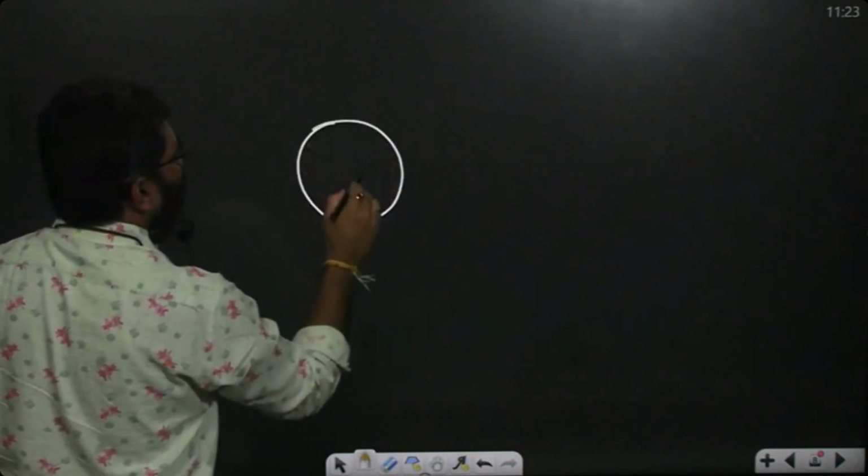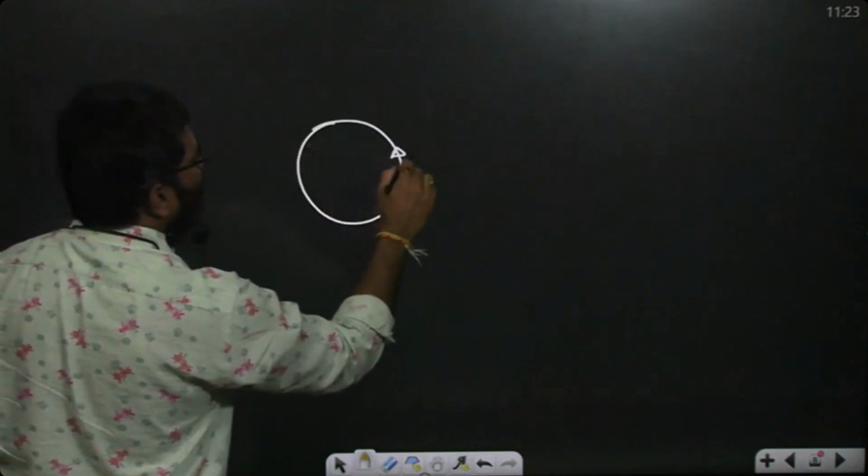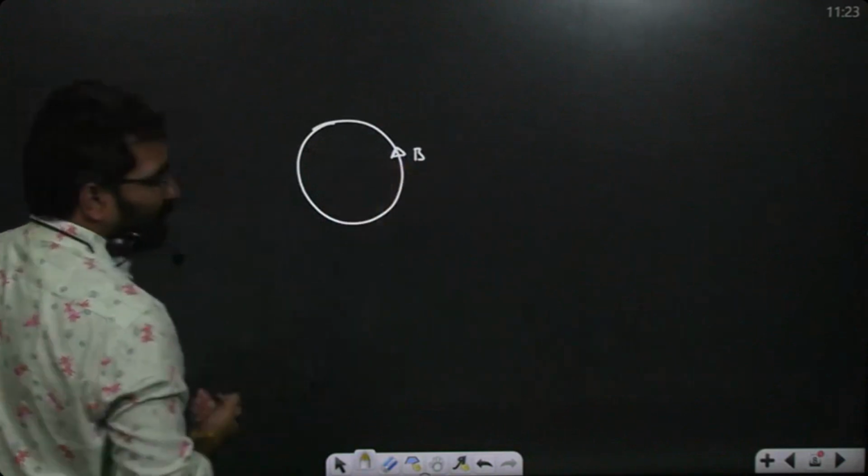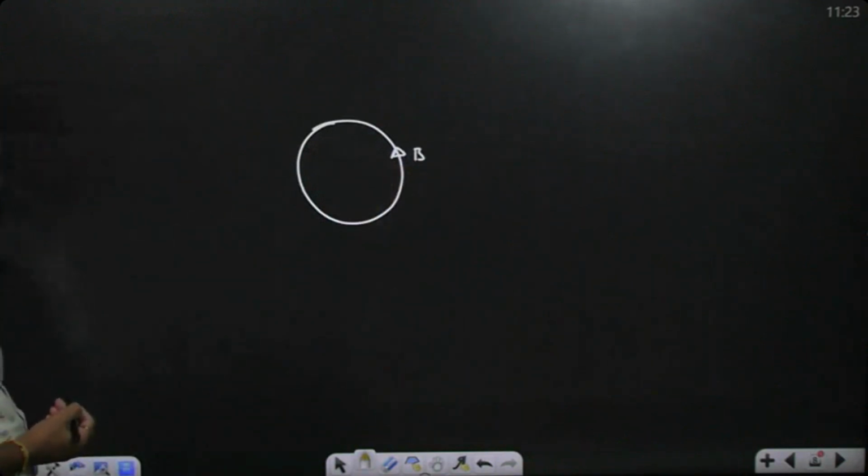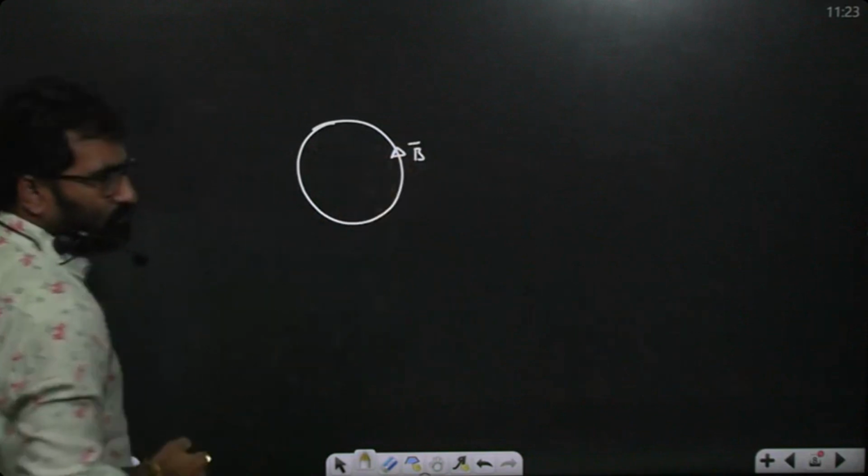Next, coming to Biot-Savart law. Everything I am discussing is in Biot-Savart law concept only. So moving charge, current carrying element always creates a magnetic field. Current is nothing but moving of charges. So moving charge also creates magnetic fields and electric fields. Now, suppose I am taking magnetic field along this direction. So where would be the current element? Magnetic field is along this direction.